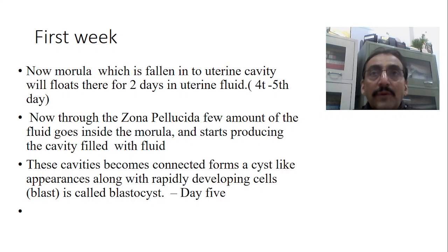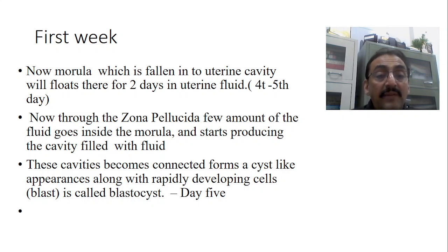Because of the collection of fluid there, the cells are pushed to the side to some extent, and fluid starts accumulating there, and there will be formation of a fluid-filled cavity. There is formation of such small cavities,